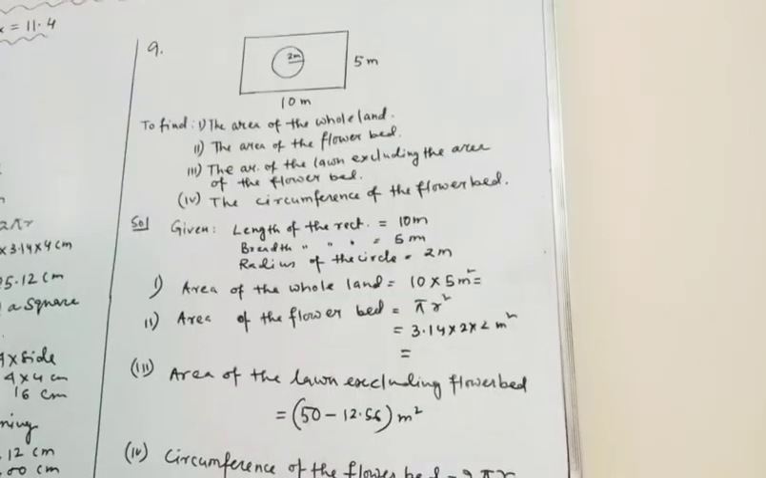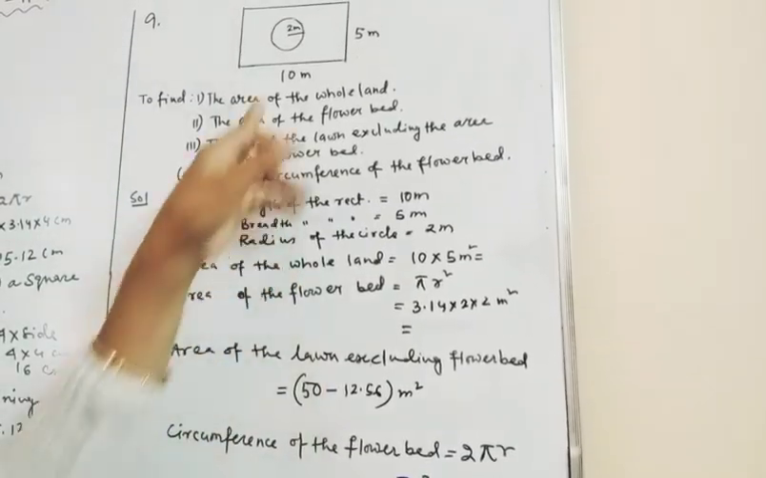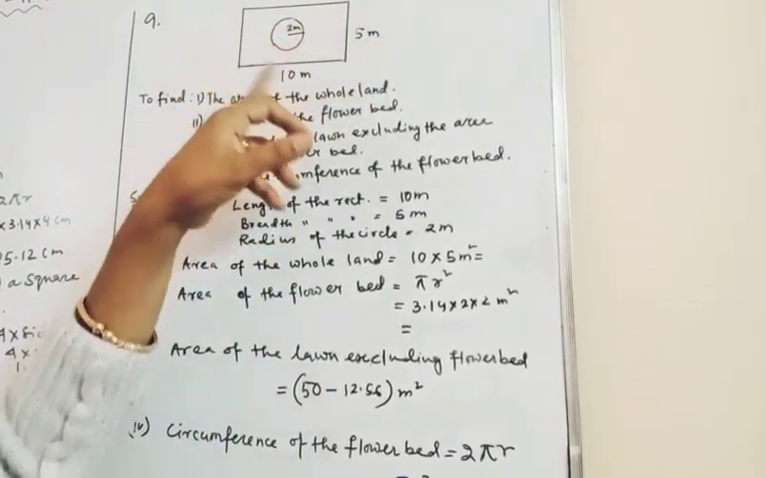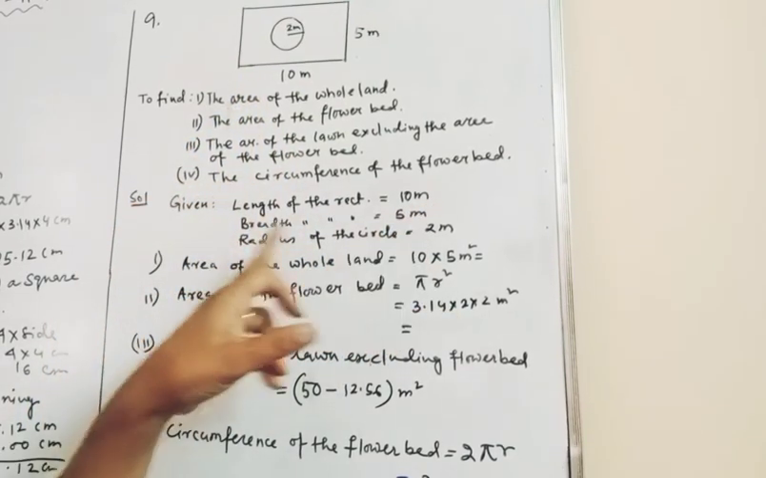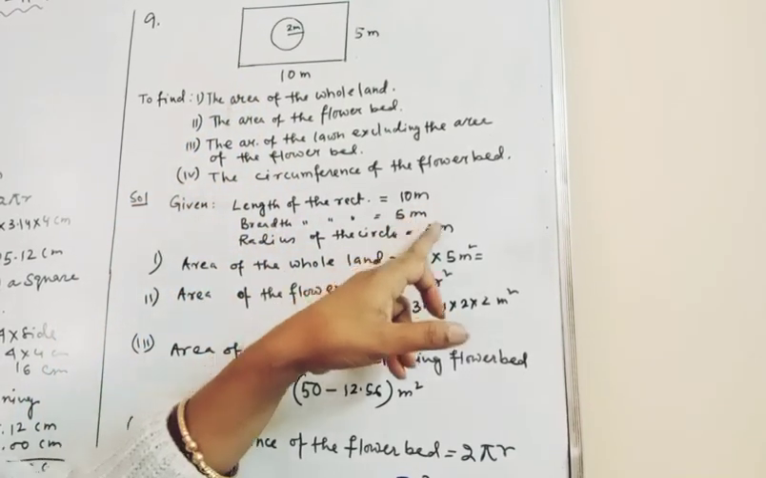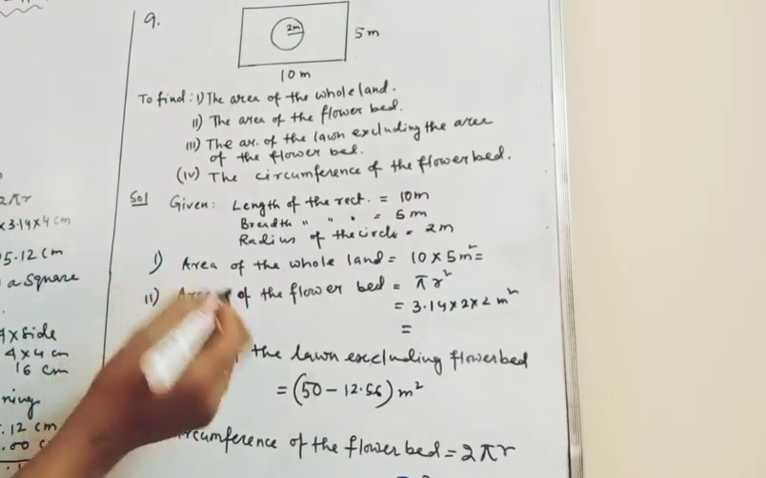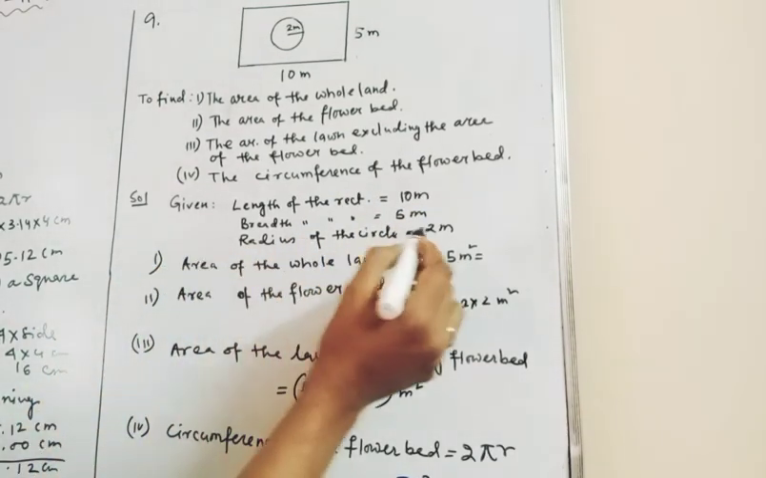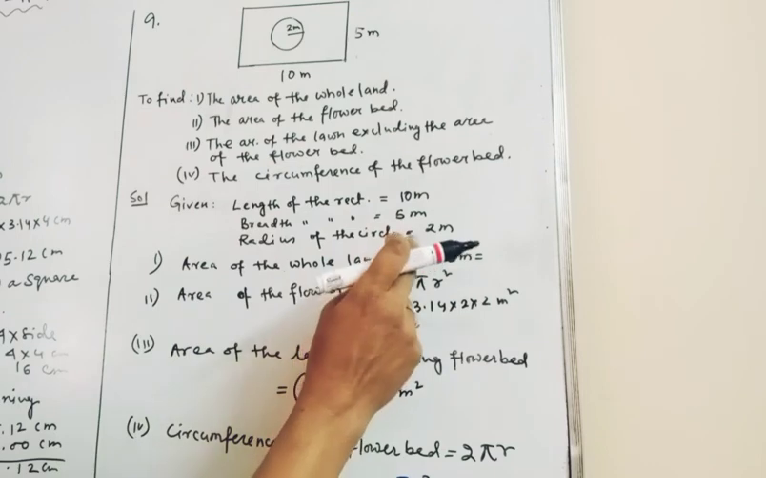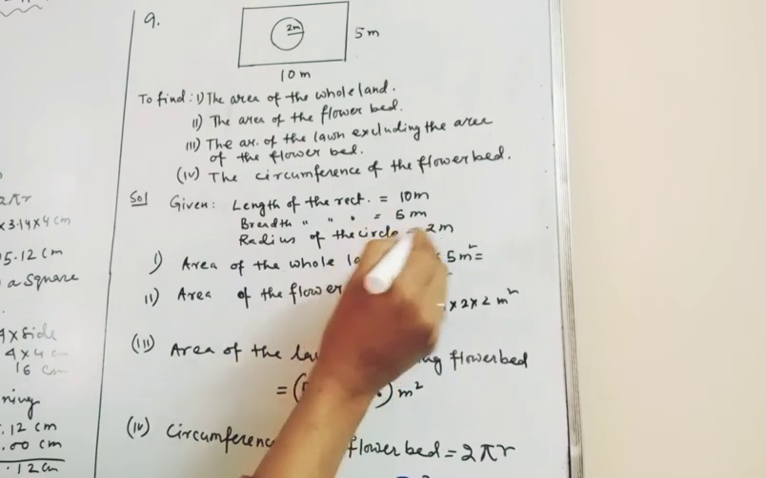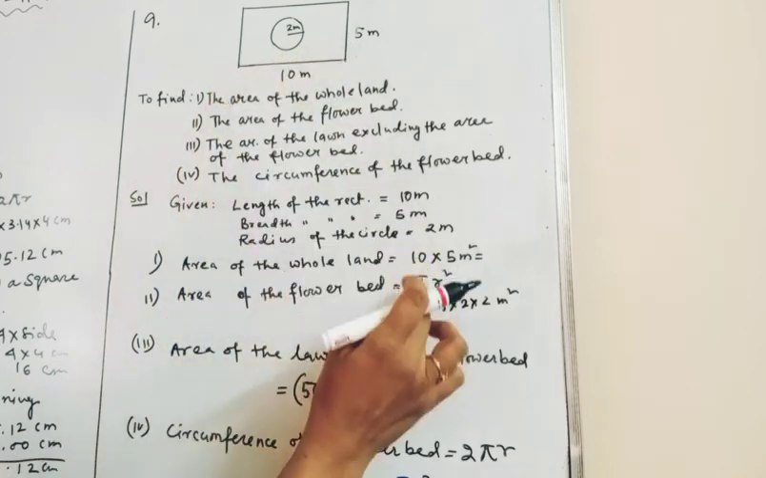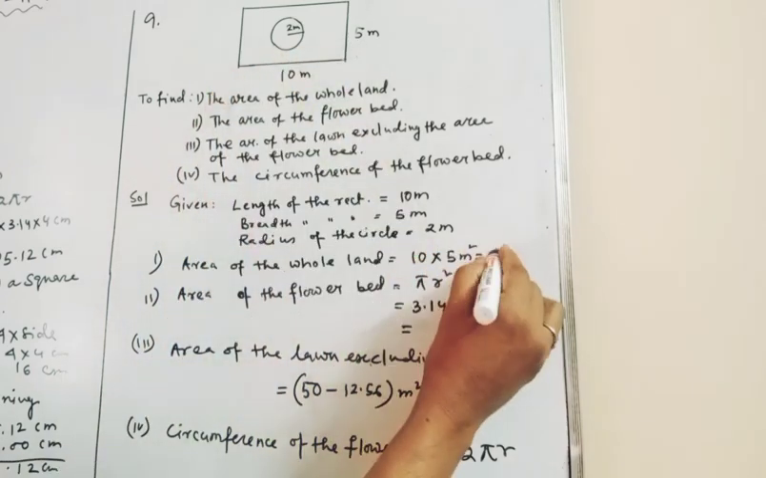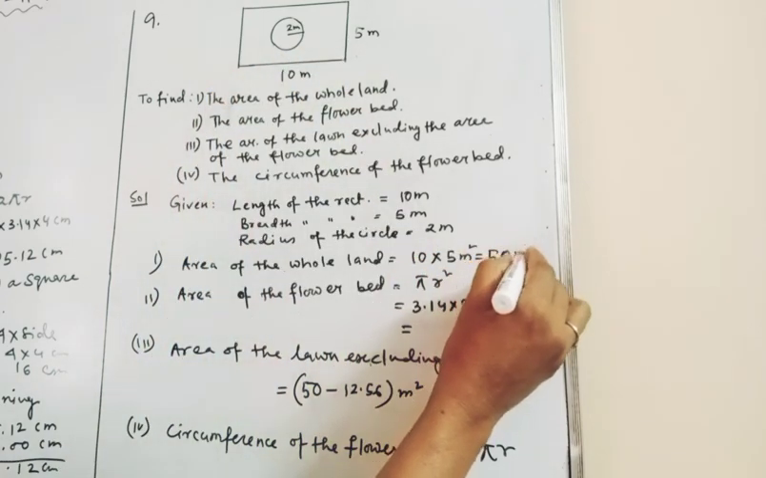First of all, you have to find the area of the rectangular field. The whole land is a rectangular field, so length of the rectangular field is 10 meter, breadth is 5 meter, and radius of the circular field, the flower bed, is 2 meter. Now area of the whole land, length into breadth, 10 into 5 meter square, that is 50 meter square.